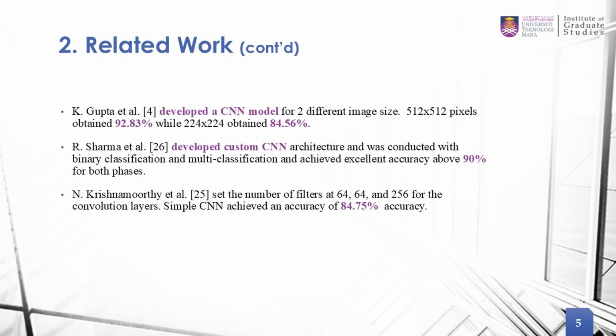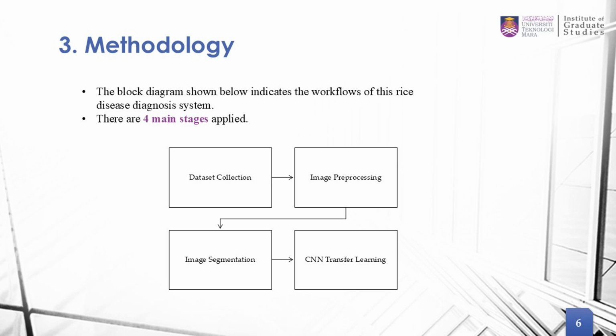Next, we have Gupta, who developed CNN models achieving 92.83% and 54.56%. While Sharma developed his own custom CNN architecture and was able to achieve 90% accuracy. Lastly, we have Krishnamurti, whose simple CNN was able to achieve accuracy of 84.75%.